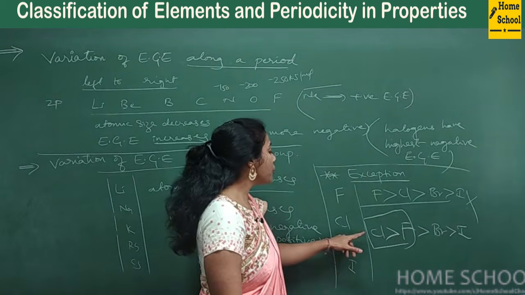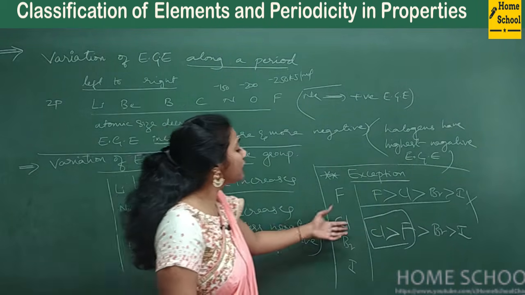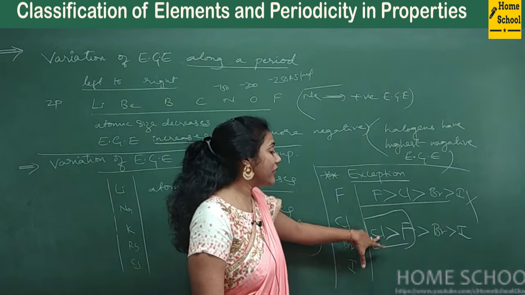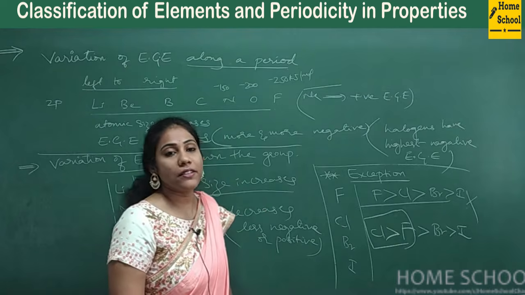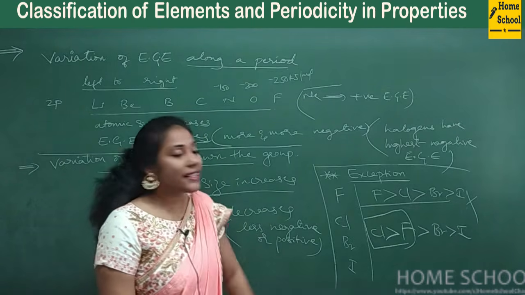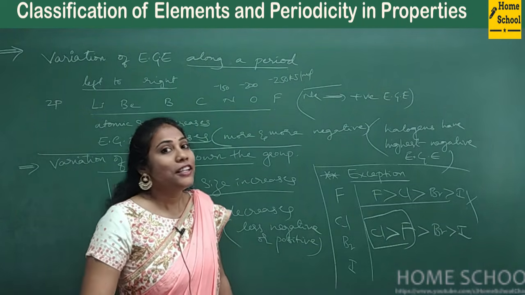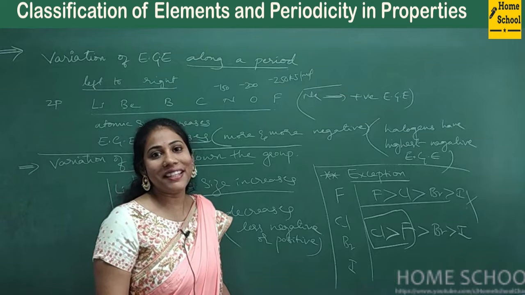Okay, so usually third period elements will have greater electron gain enthalpies than second period elements. So what may be the reason for this? Okay, so let us understand the reason now.